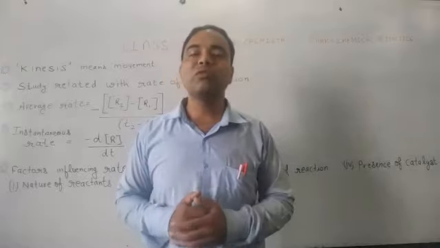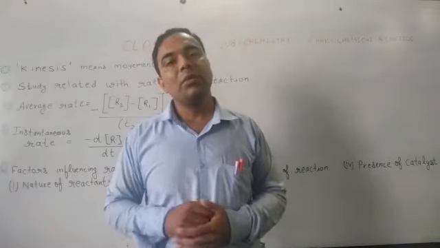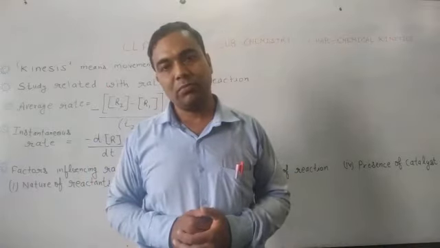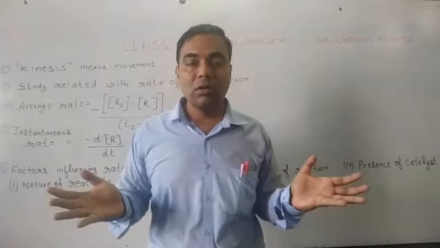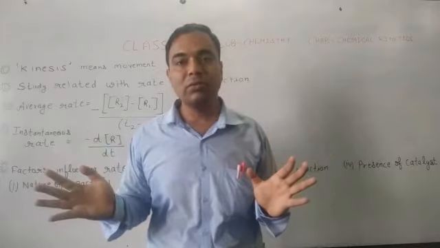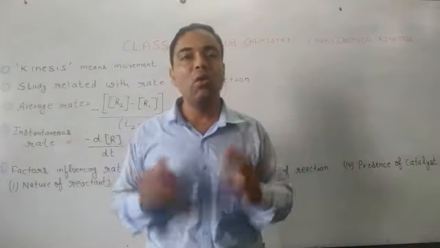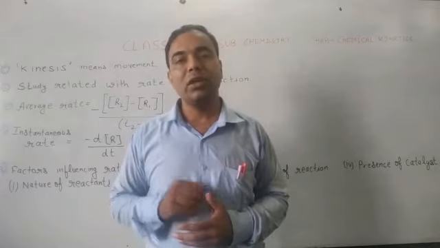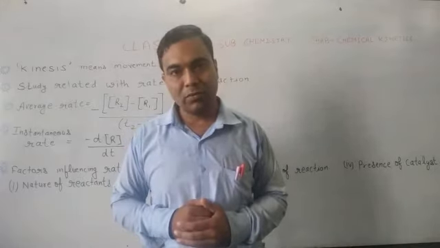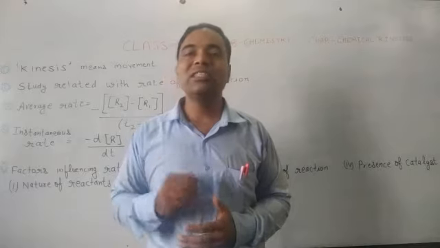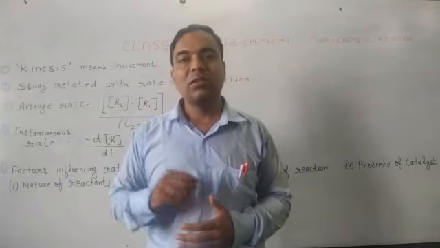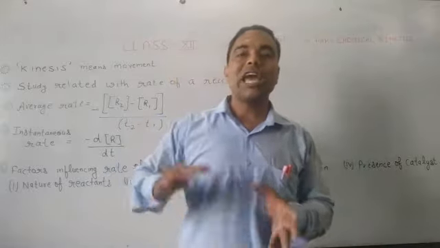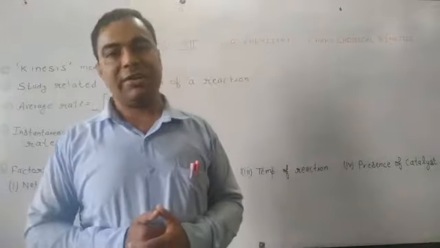Most of the time we observe that people say diamond is forever. It means diamond will not be changed. No, diamond can be changed into graphite, because this is a spontaneous process. So thermodynamics will tell us that diamond can be converted into graphite.